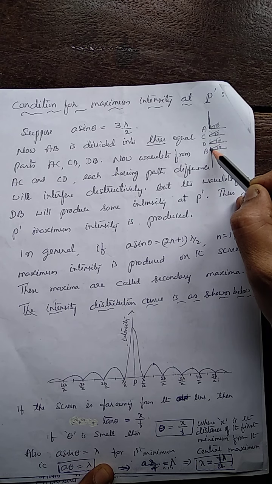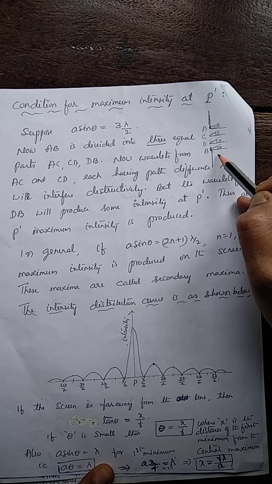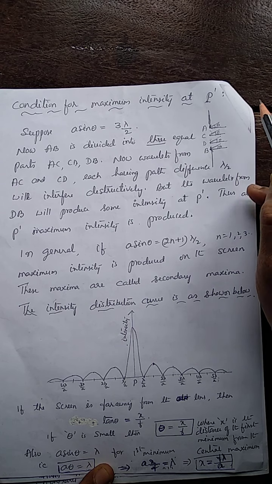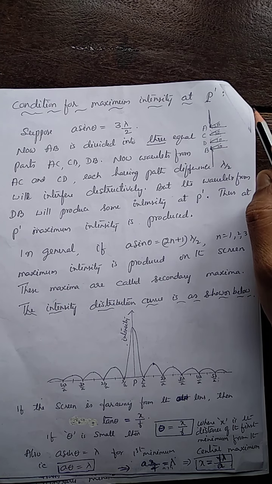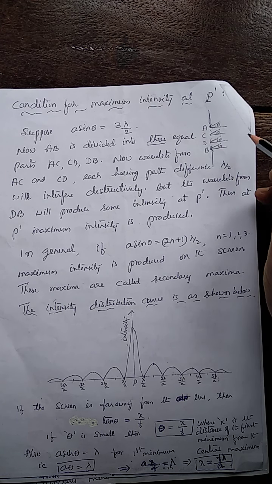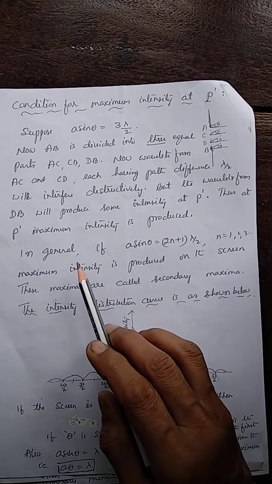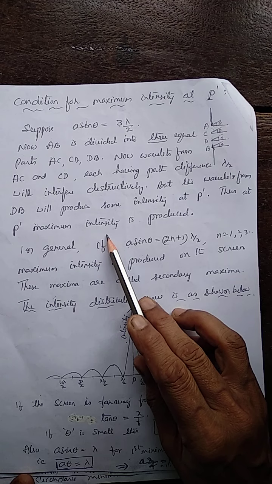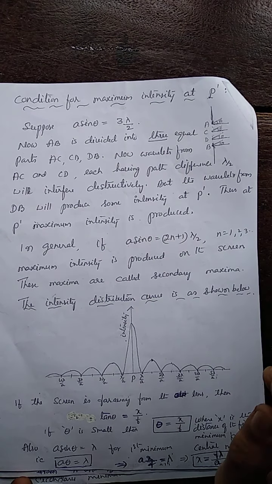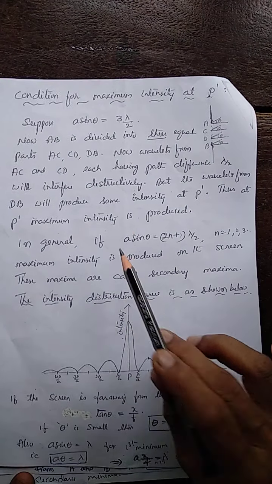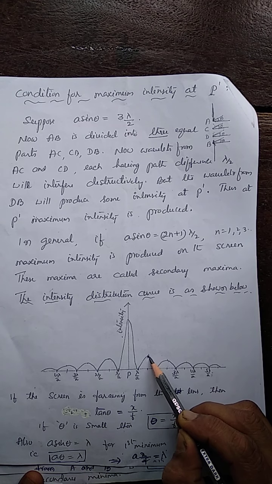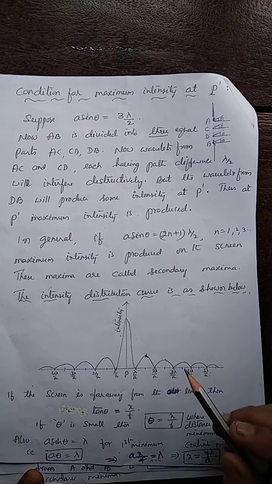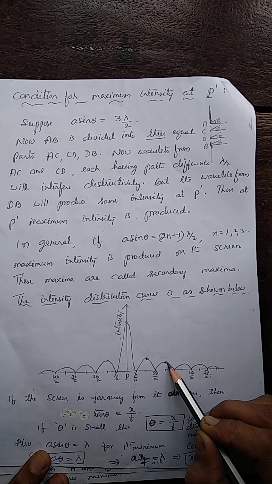So, the wavelet coming from this part produces the intensity, so that point P dash is a point of maximum intensity. It's a point of maximum intensity, but the maximum intensity is not as much as that of the central maximum, but a maximum intensity band like this is produced at the point P dash. Now this is the second secondary maxima.